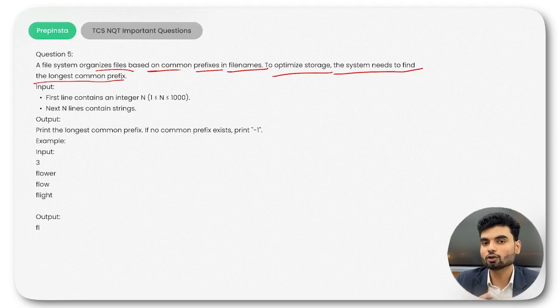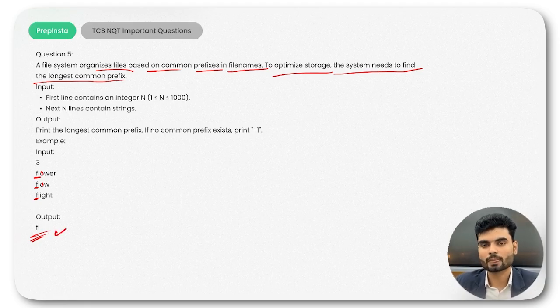For example, prefix means at the starting, always starting. So you have F in this, F in this, F in this. Another, it's possible FL, FL, and FL. Third, you have O, but you didn't have O here. Which means the longest common prefix is FL. So you have to check the starting characters in all the strings. If all the strings have the same starting character, you return that value. Your output will be this particular string.